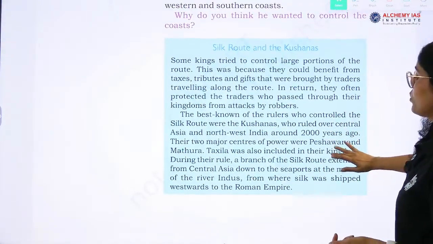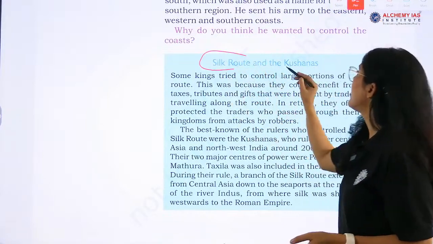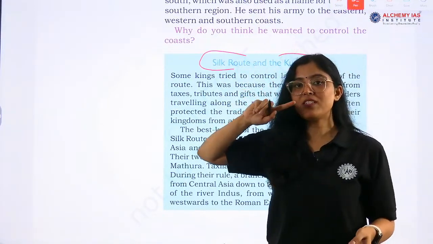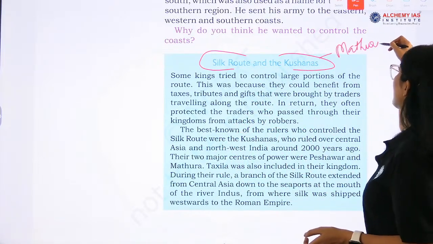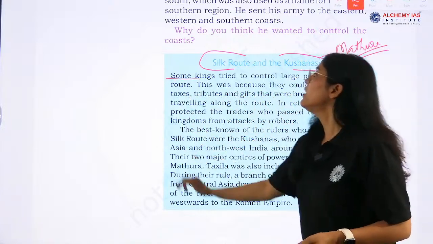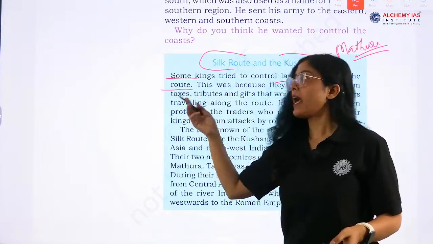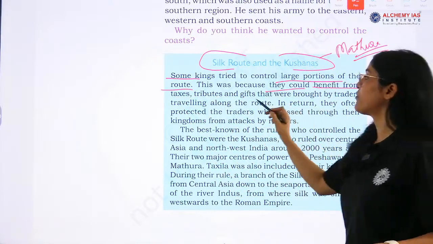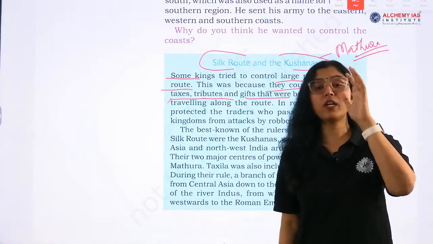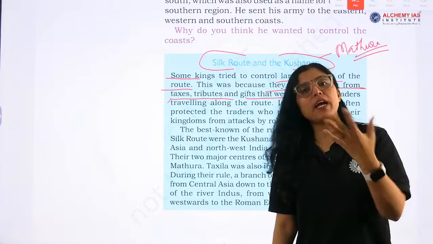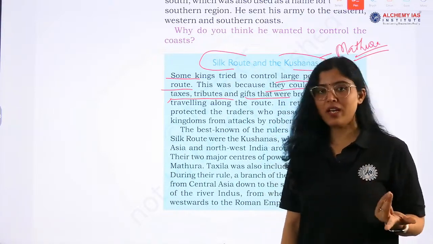Now the Silk Route and the Kushanas. See, the Silk Route is also there, and the Kushanas. An important city related to the Kushanas is Mathura. Remember? Yes, a center of learning, religion, culture. Some kings tried to control a large portion of the route, because they could benefit from taxes, tribute and gifts. So if they are controlling the trade route, they will get different items, plus they will get taxes because of import and export, right.